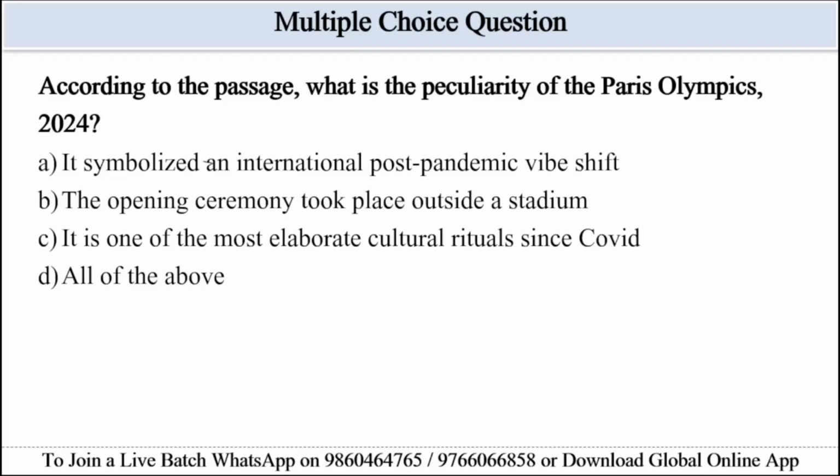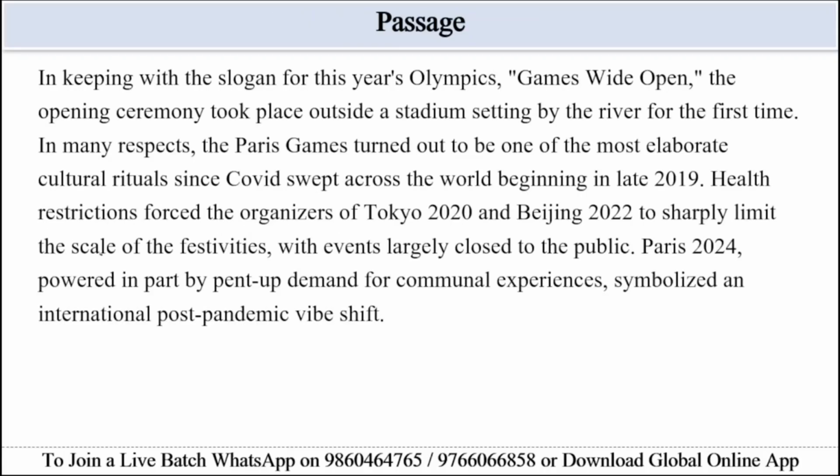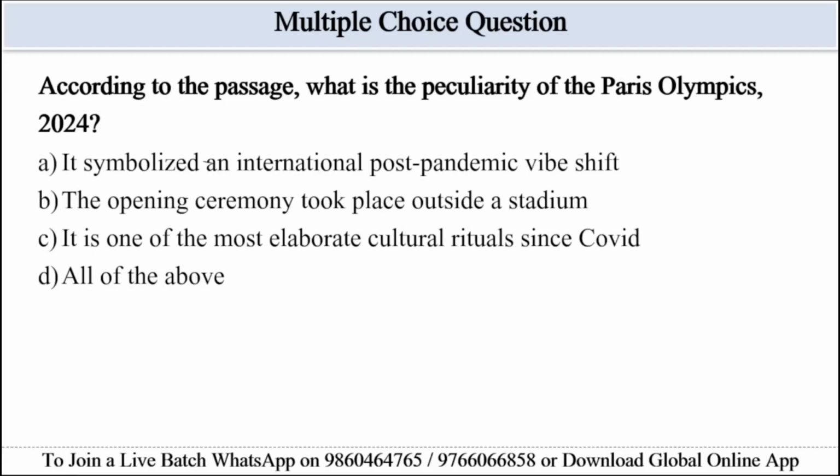So the first paragraph lists several unique aspects. The opening ceremony took place outside a stadium setting, by the river, for the first time. Second, it was one of the most elaborate cultural rituals since COVID. And third, it symbolized an international post-pandemic vibe shift. So on the basis of this passage, we can look for the correct option. Option A, it symbolized an international post-pandemic vibe shift.